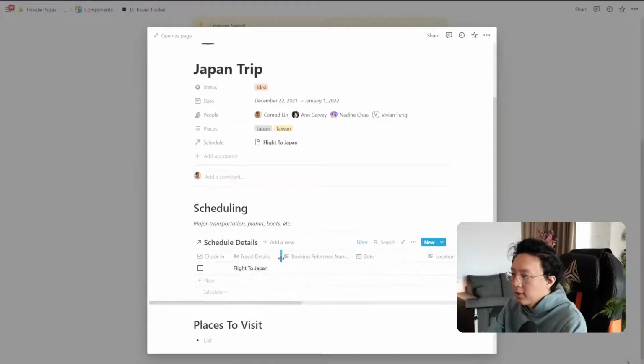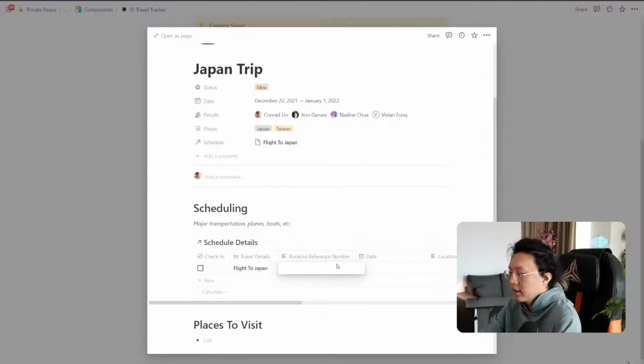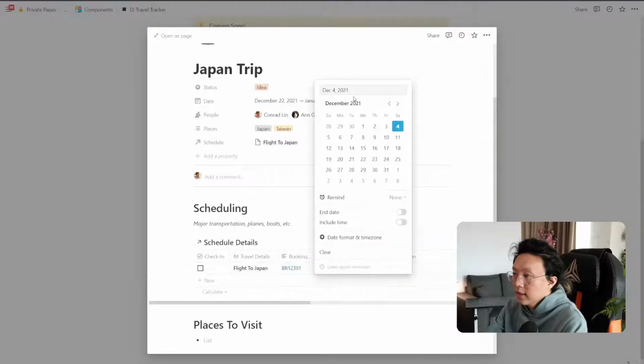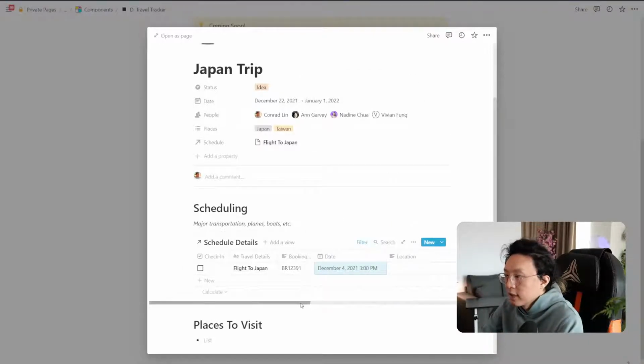The booking reference number I'll put also near the front, so we can find it really easily. And I'm just gonna make a random number, BR123591. And then what we're going to do is also the date. So when are we going to fly? So perhaps it's on December 4th, and it's going to include the time. Maybe it's 3 p.m. We're going to fly. That's the flight time.